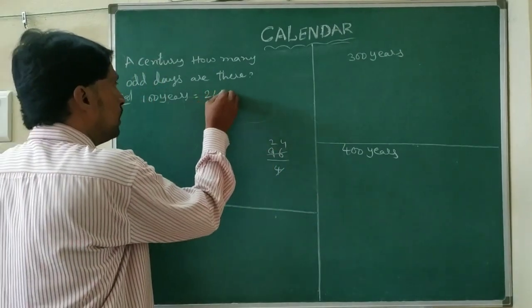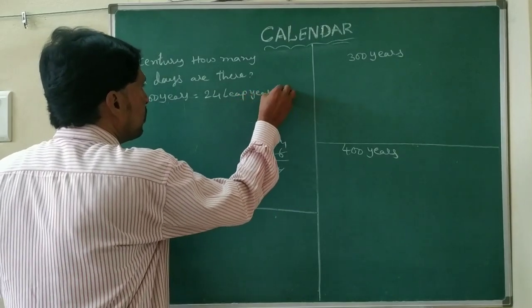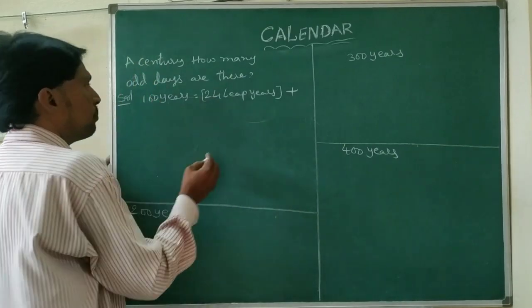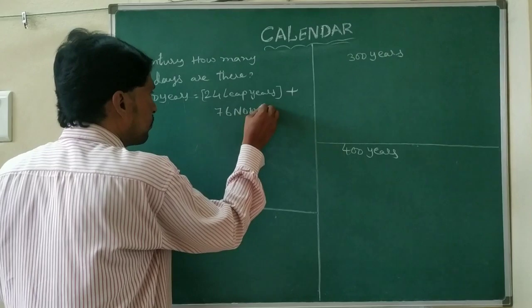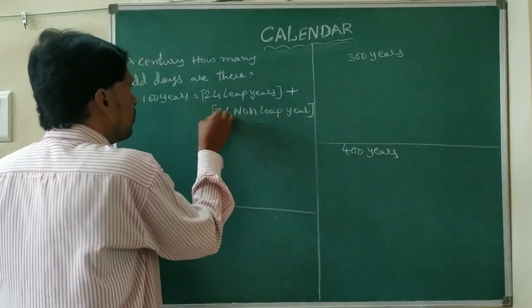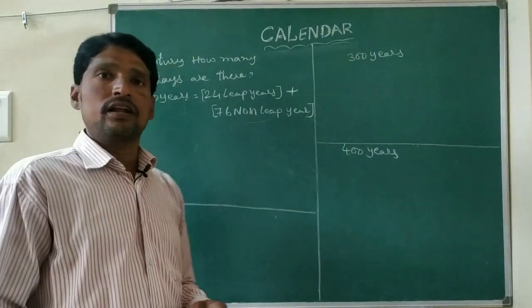So we get 24 leap years, and subtracting from 100 gives 76 non-leap years. So we have 24 leap years and 76 non-leap years.